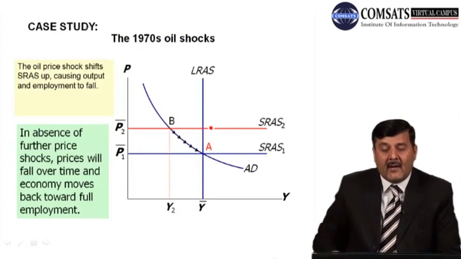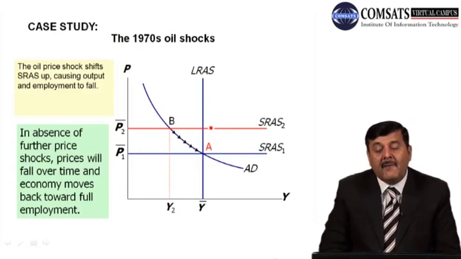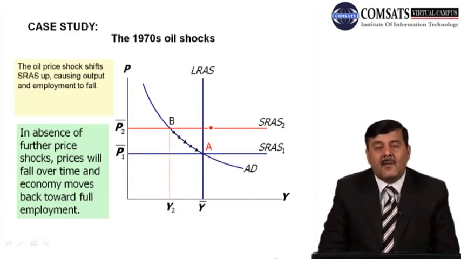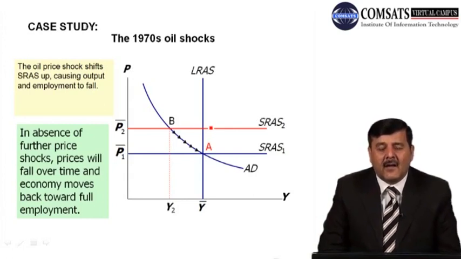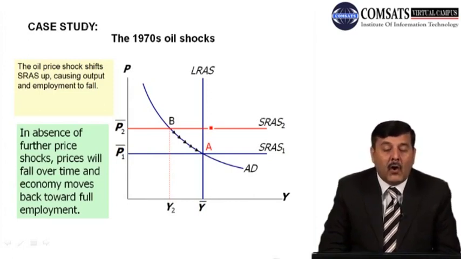You see that in this diagram, again price on the y-axis and output on the x-axis, we have the AD aggregate demand curve, we have the long run aggregate supply curve, we have the short run aggregate supply curve. All these three curves are intersecting at point A. Economy is at equilibrium at price P1 bar, and output is Y bar. Now suppose the oil price shocks shift the aggregate supply.